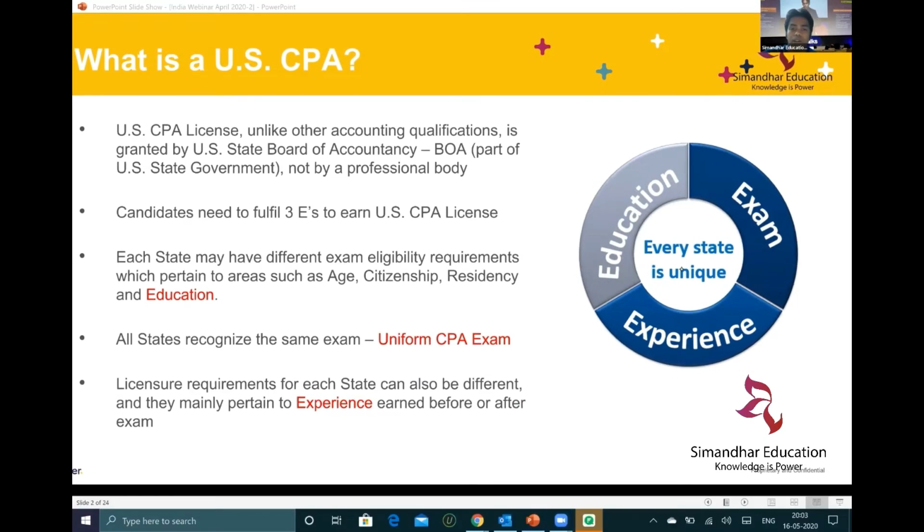So we'll be talking about the USCPA qualification. The major agenda is to talk about what a USCPA is, what the exemptions are, what the procedures are, what evaluation is, the various sections, and the questions which will be asked. I'll also be taking up the Becker software today, just to explain how the Becker product works.